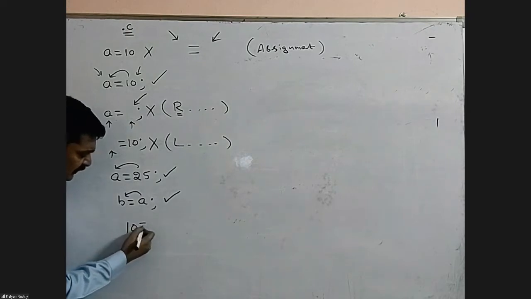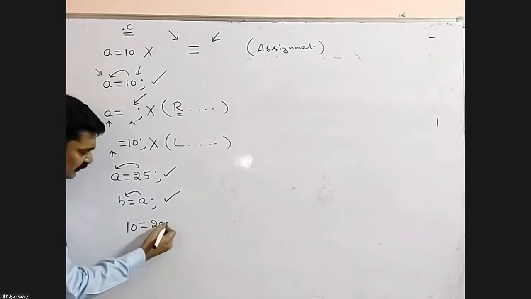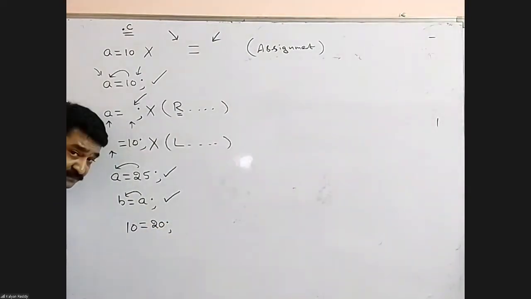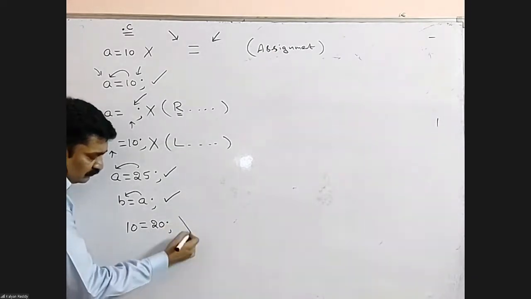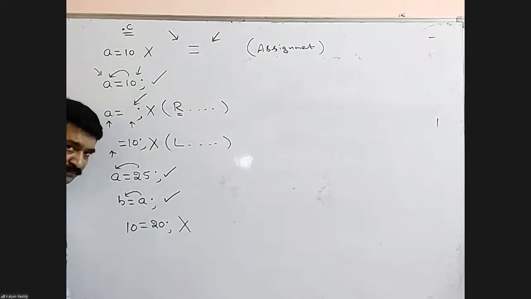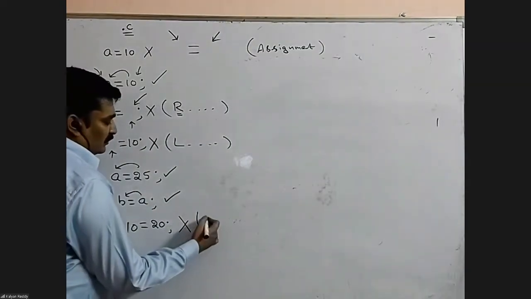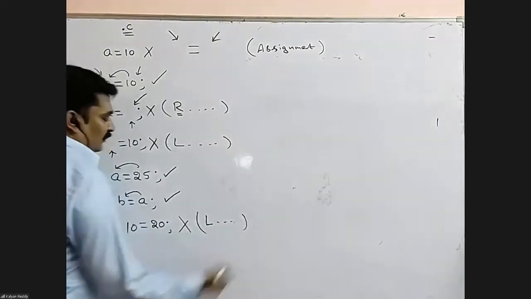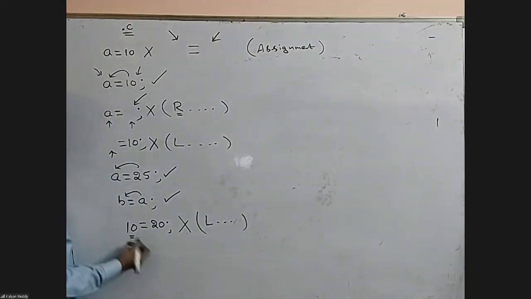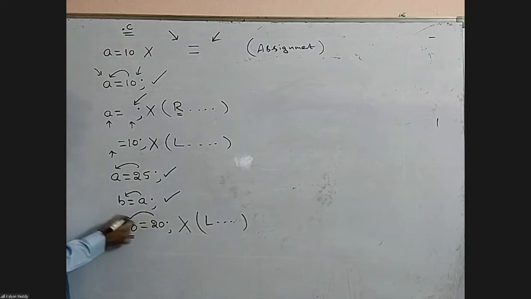Give an expression like this: 10 equals 20. Is it valid? No. Error message: same, L value. That means left side. How is it possible to store 20 in 10? Nonsense.